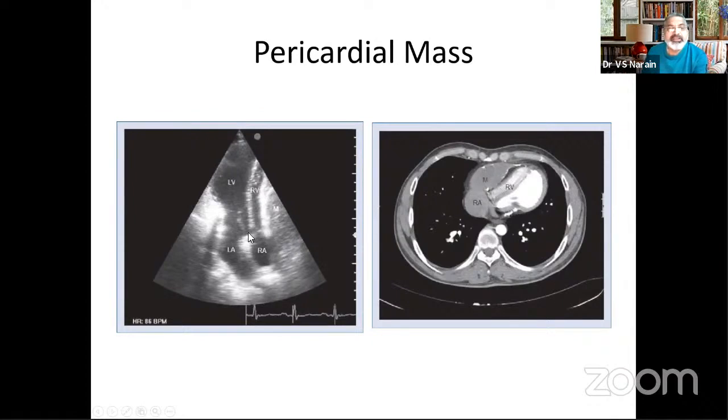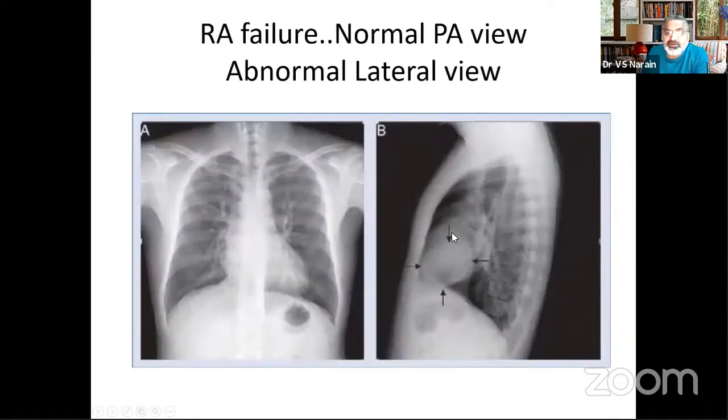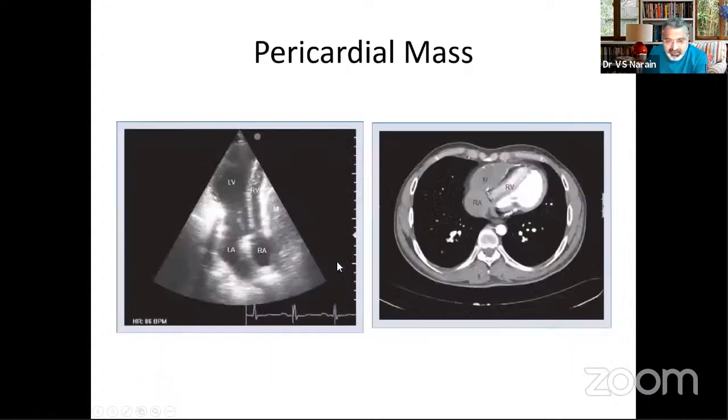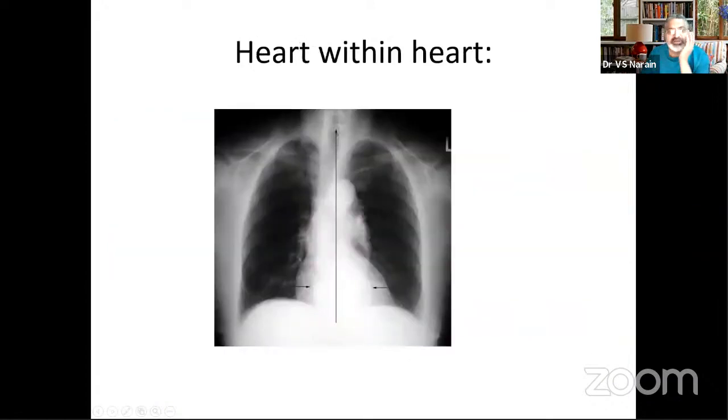So all these things can be thought of as curiosities. If you get a lateral view and you see something like this, and you're given a history that the patient presents with right ventricular failure, then this could also be a possibility: a pericardial cyst compressing the right ventricle. A heart within the heart.